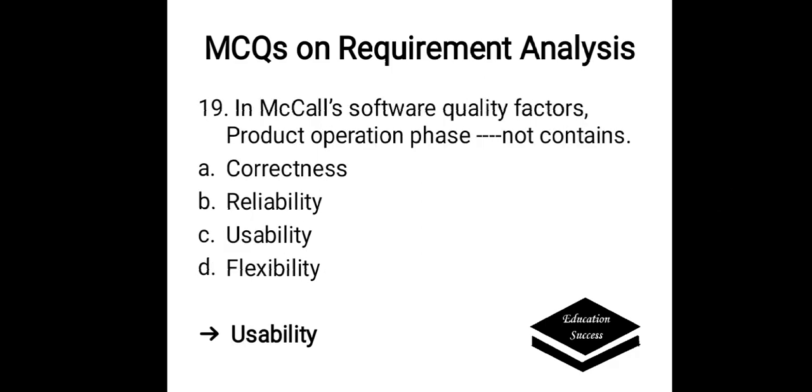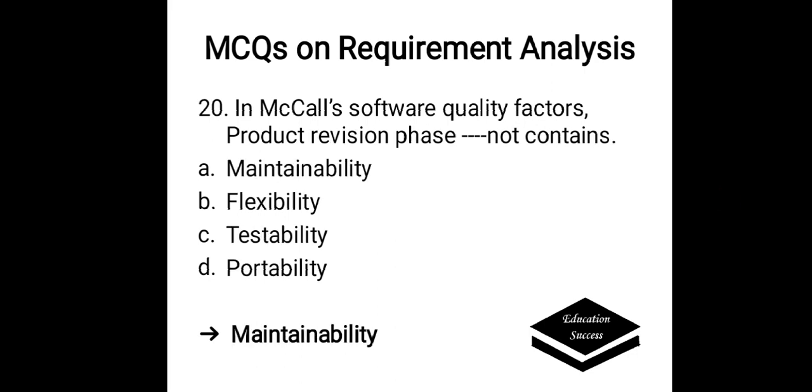In McCall's software quality factors, the product operation phase does not contain which one? Options are A. Correctness, B. Reliability, C. Usability, D. Flexibility. Here the correct answer is flexibility. The product operation phase does not contain flexibility.